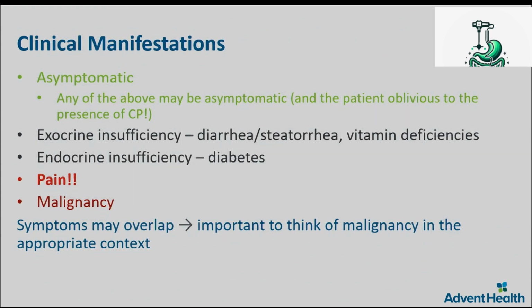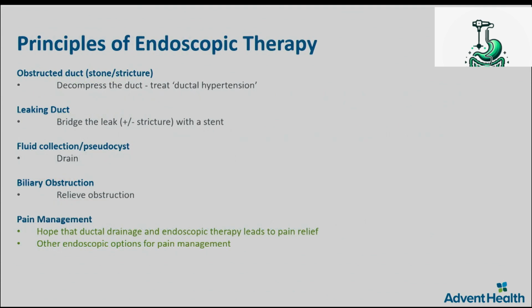All these complications or chronic pancreatitis features can be asymptomatic. Patients may have any or all of the above complications, but may not have any symptoms. Other problems which can happen are exocrine insufficiency and endocrine insufficiency, but again, the most debilitating problem is the pain. These patients are also at risk of malignancy, and if there are any symptoms suggestive of any concern, they should be evaluated for that, because the symptoms may overlap in these conditions.